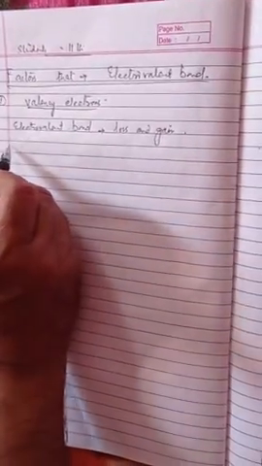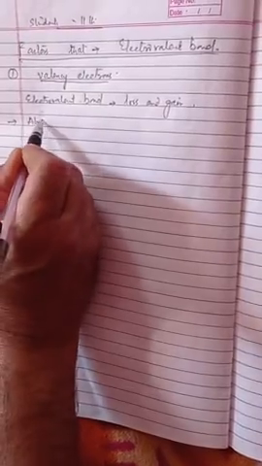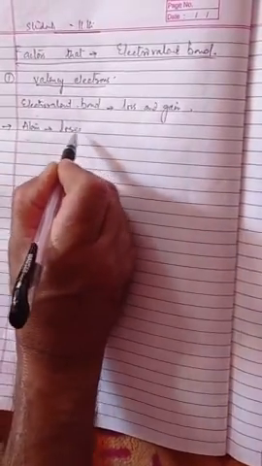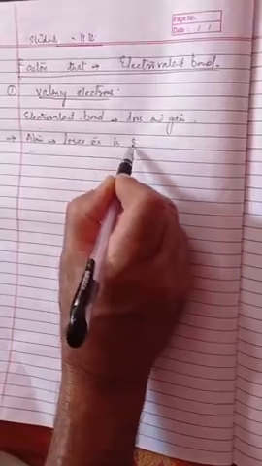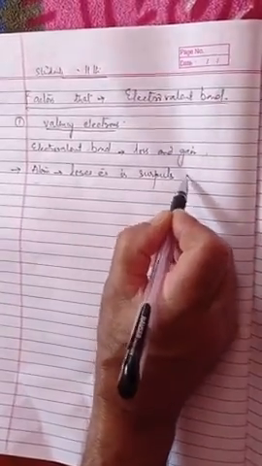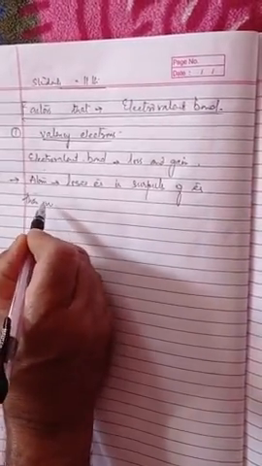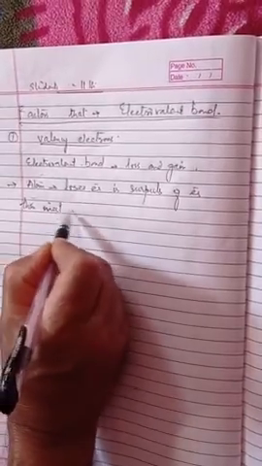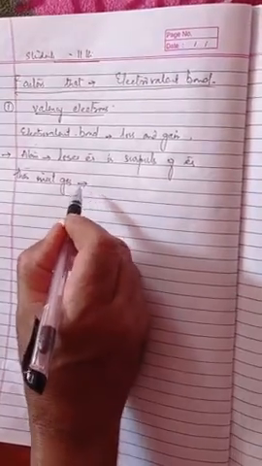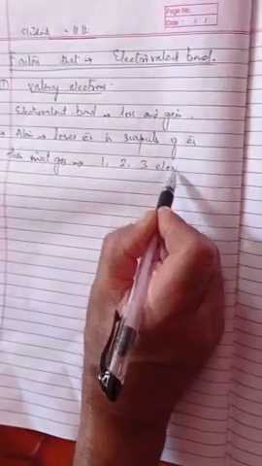So the atom that loses electrons has a surplus of those electrons compared to the inert gas, and it loses those electrons. That means it has 1, 2 or 3 electrons in the valence shell.